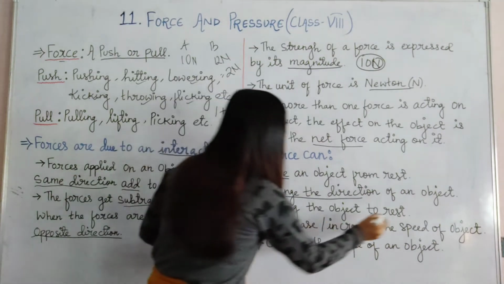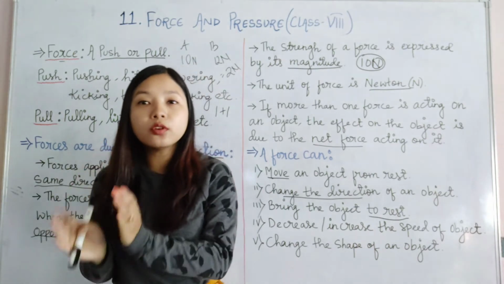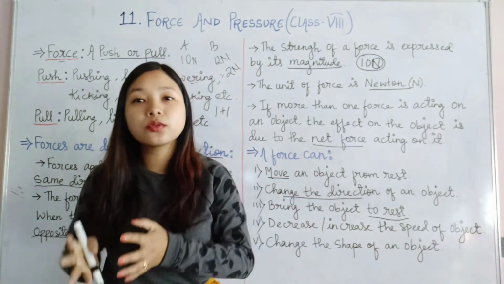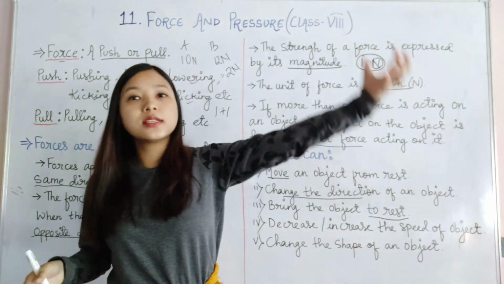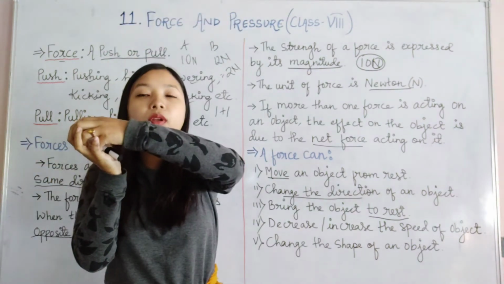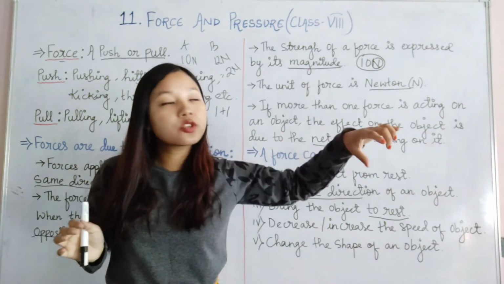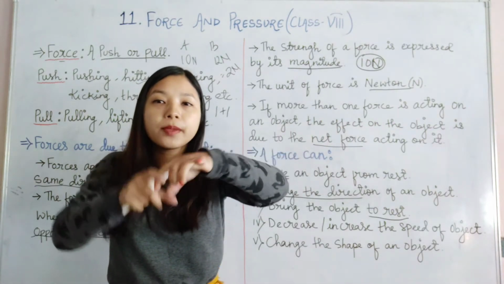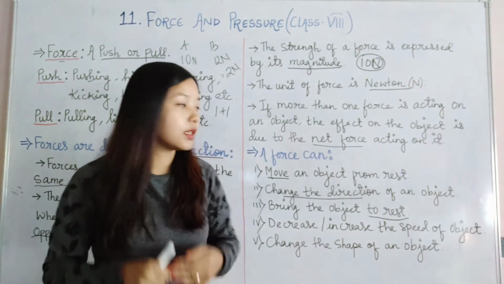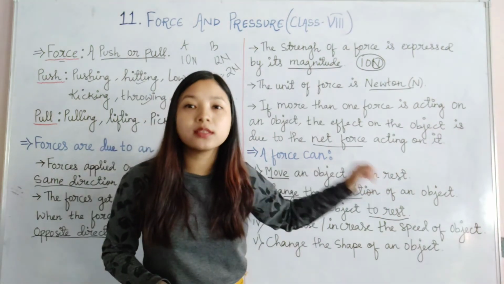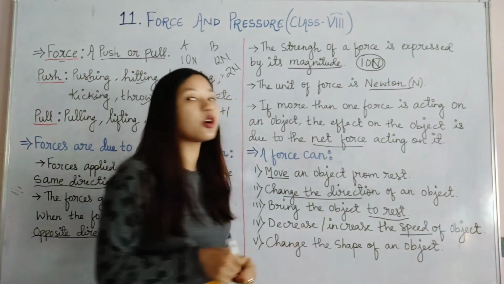Next is bringing the object to rest. We can make an object move from rest and we can bring an object to rest also. For example, let's say a ball is coming towards you. It is in motion, and when you catch the ball it will stop moving and come to a rest position. Or a toy car is coming towards you. When you pick it up and hold it, what will happen? Its motion will come to rest. So here also force is applied.